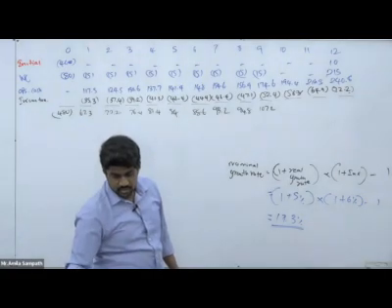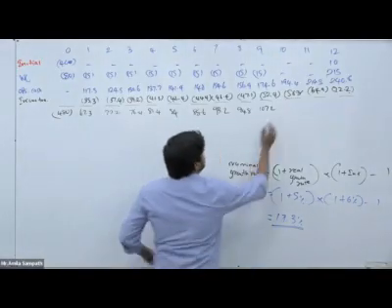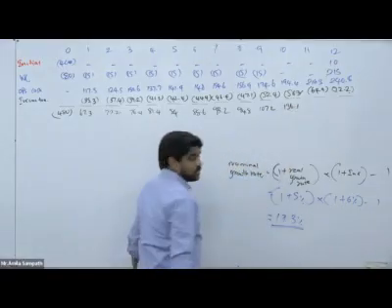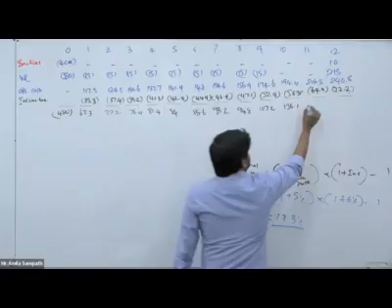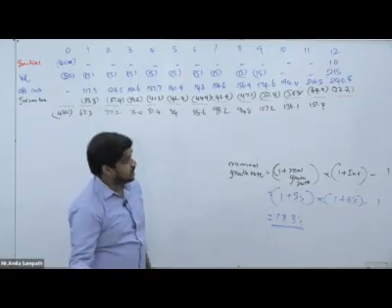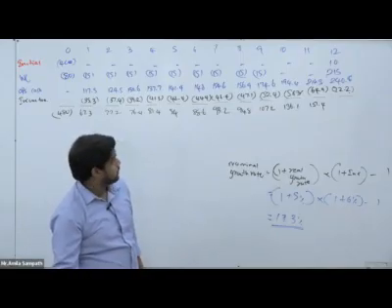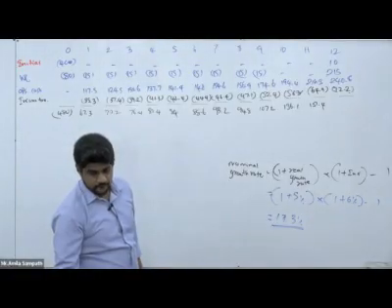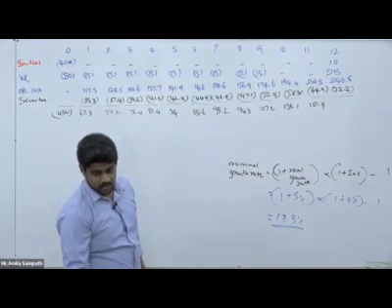Then for the 10th year 136.1. Then for the 11th year 151.4, and for the 12th year net cash flows we can get as 393.6.